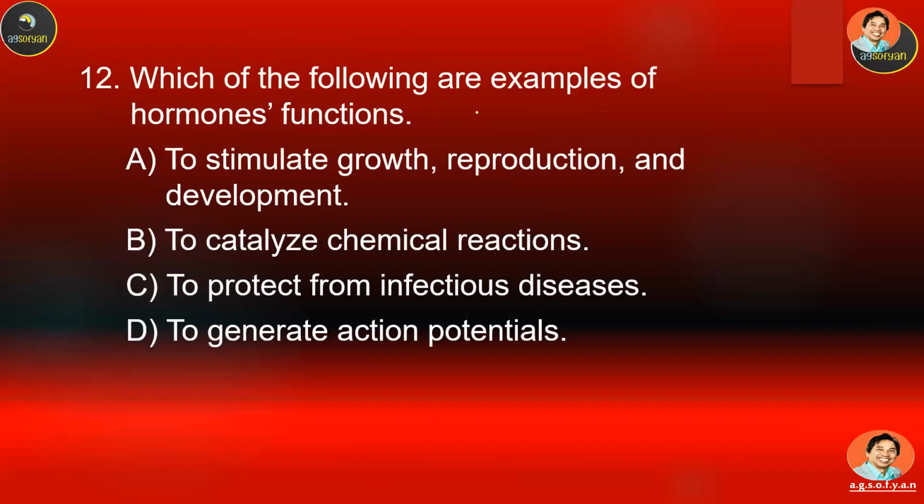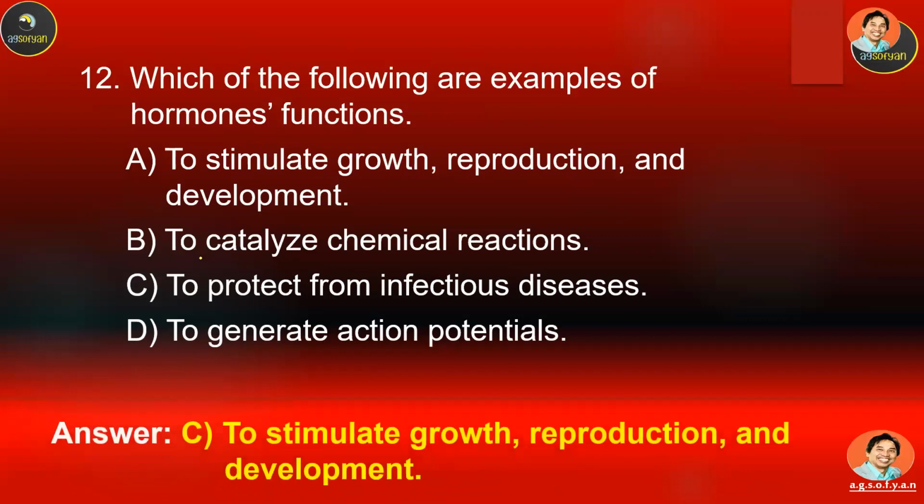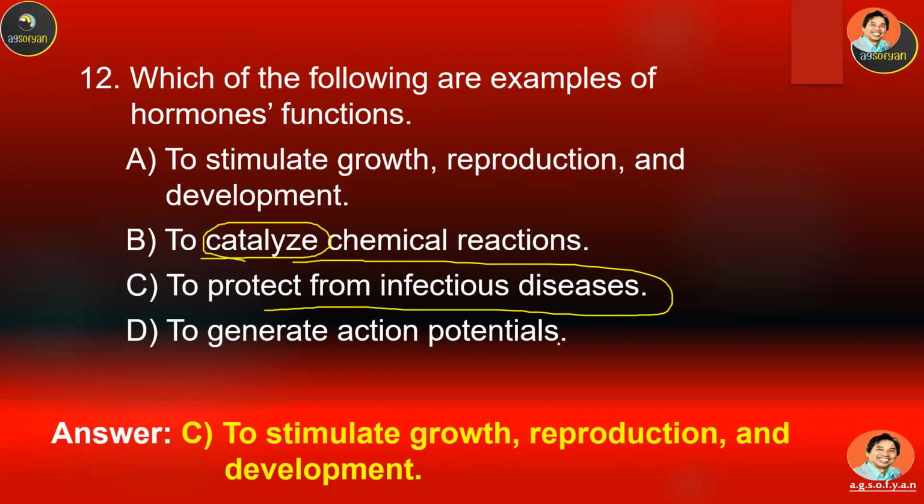Number 12, which of the following are examples of hormone function? A, B, C, or D? Okay, let's see the answers one by one. This one is the function of enzymes, so this is not hormone. This is the function of the immune system, which is white blood cells, so this is not hormone. And this one is actually the function of neurotransmitters, so this is not the function of hormones. So the correct answer will be this one: to stimulate growth, reproduction, and development.